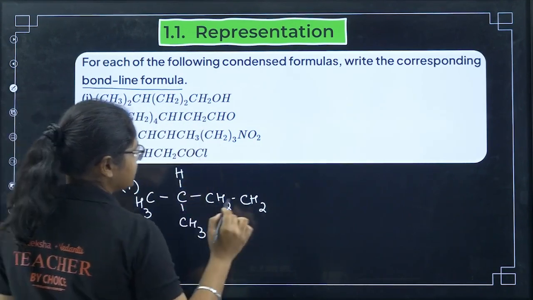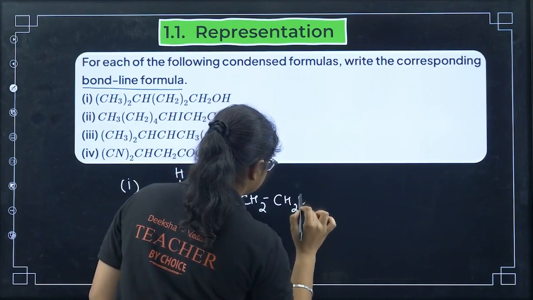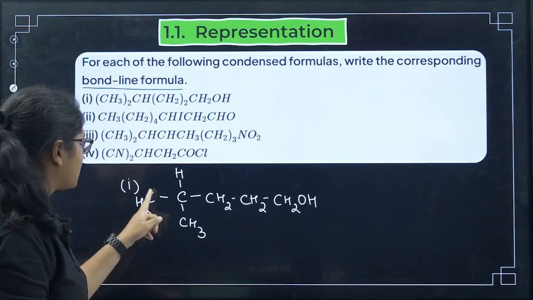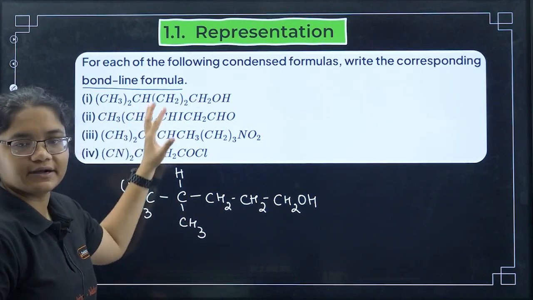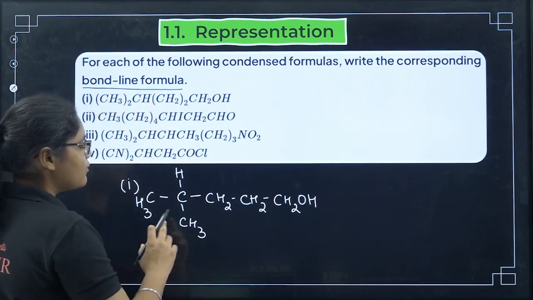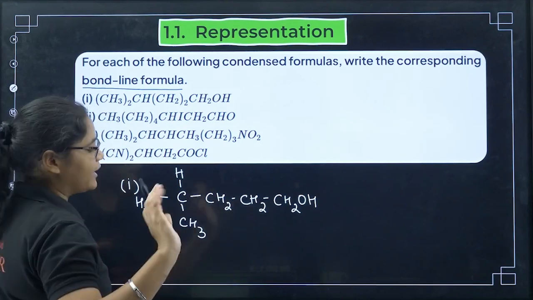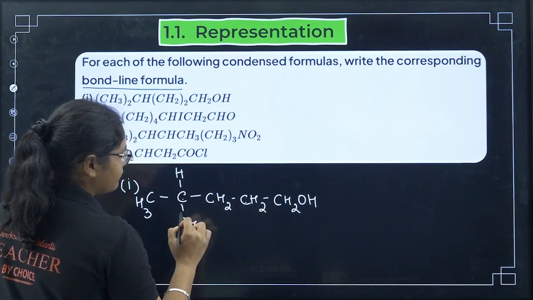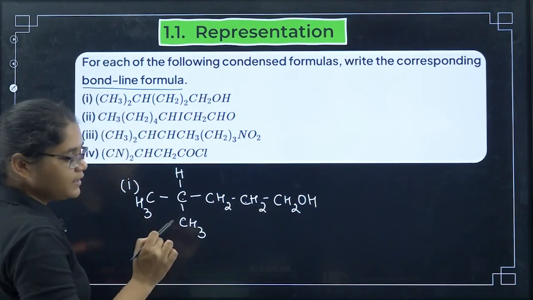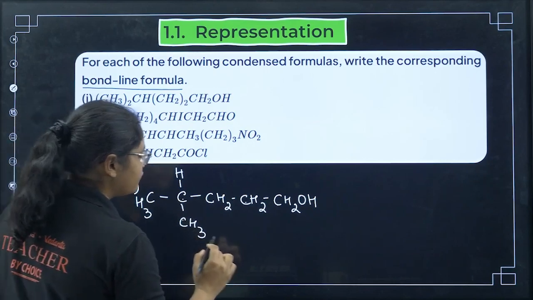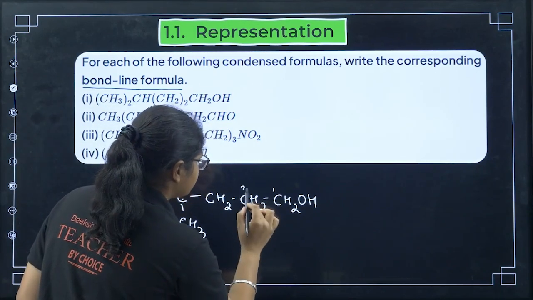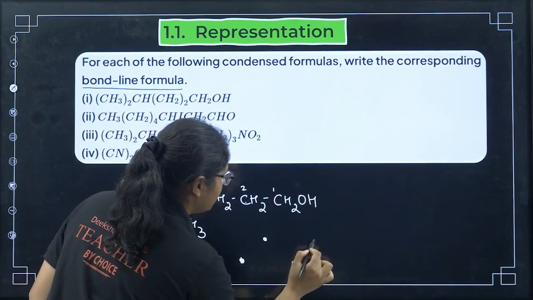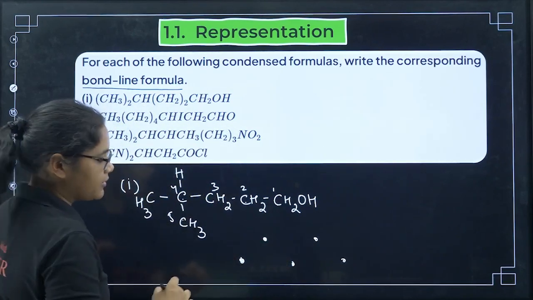Next I have CH2OH. This is also a condensed formula. Here the carbon-carbon bond is shown with lines, here it is not shown. That's the difference. Now we have to do it as a bond line formula. For that, find the longest carbon chain. See, 1, 2, 3, 4, 5. I can have 5 carbons in one chain and this will be a branching. So I will do 5 dots. 1, 2, 3, 4 and 5. Done. 5 carbons. Let's join them.